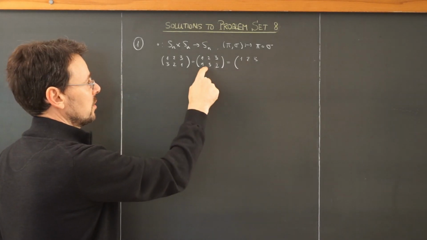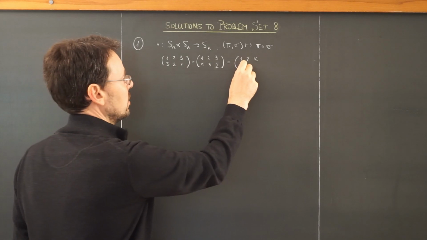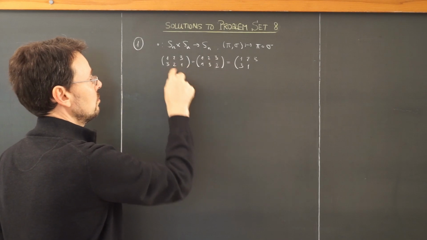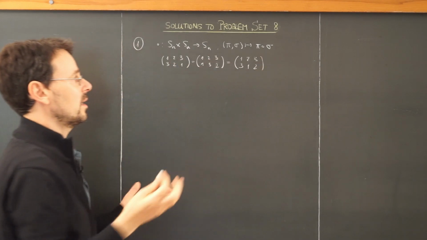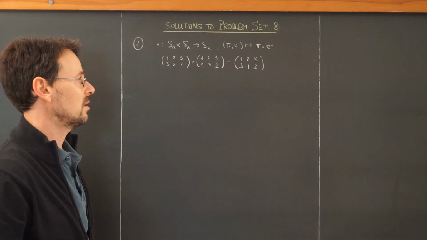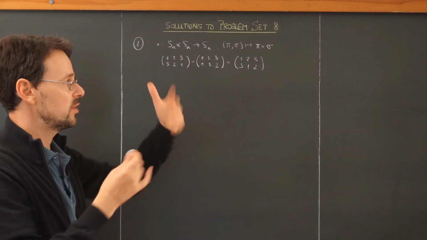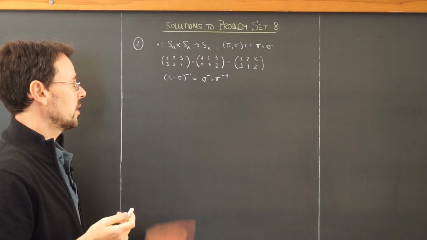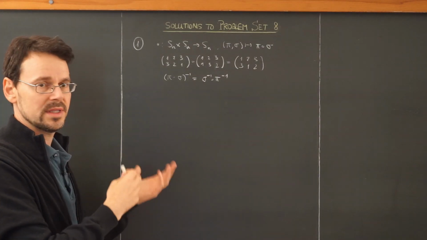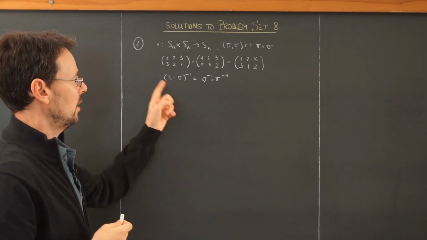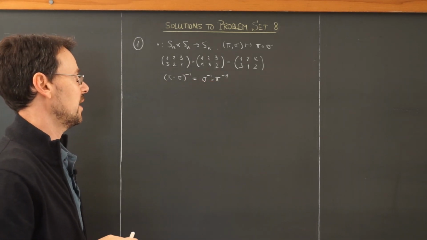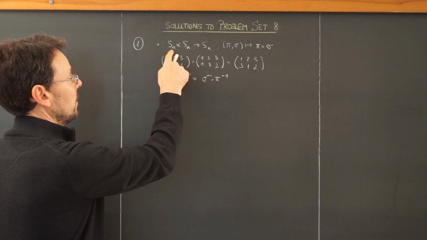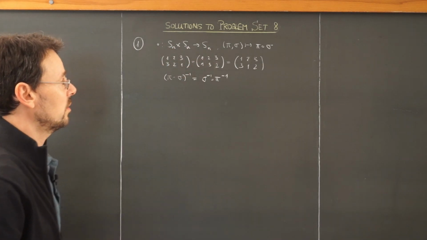So let's do the composition together. 1 goes to 1, 1 goes to 3, so 1 goes to 3, 2 goes to 3, 3 goes to 1, 3 goes to 2, 2 goes to 2, and as we can see, this again is a bijective map. This of course is no proof, but just to illustrate the concept of a bijective map again. And in general, one can show bijective means exactly that there is an inverse map, and the inverse of this is simply that. All right. So this shows that this is indeed an operation on Sn.